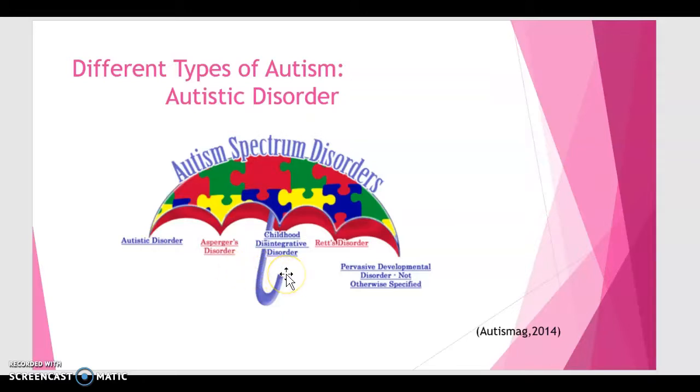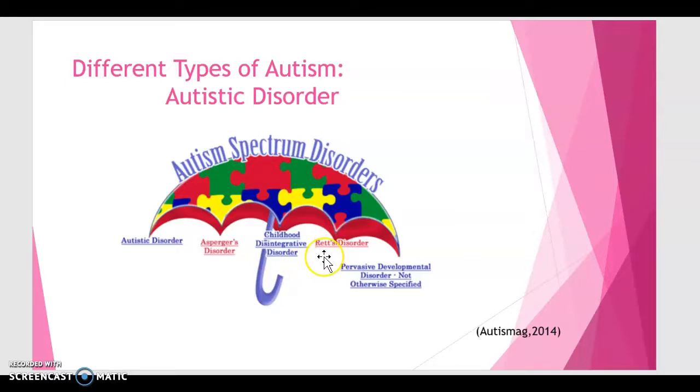The third one is your childhood disintegrative disorder, or better known as CDD, also known as Heller syndrome, which is an interesting one. Typically affecting toddlers and preschoolers. In this case, the child grows normally until about the age of 2, and then shows a sudden drop in social, communication, and behavioral skills. CDD is often overlooked initially by the parents, as they tend to attribute this sudden impairment as a transient or temporary phase for their child and would expect it to pass away.